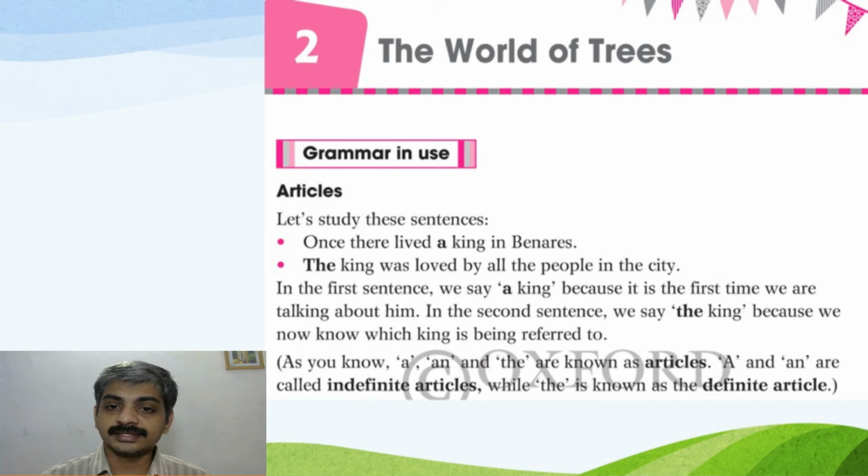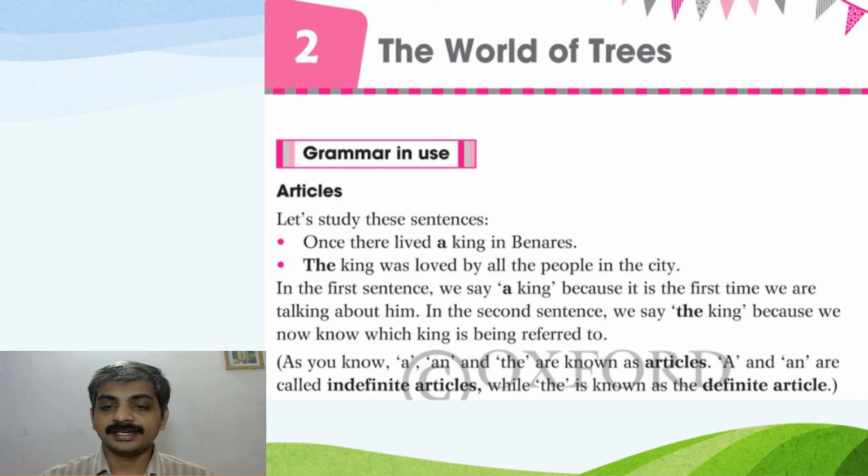Let's study these sentences. Once there lived a king in Benares. The king was loved by all the people in the city. In the first sentence, we say a king because it is the first time we are talking about the king.